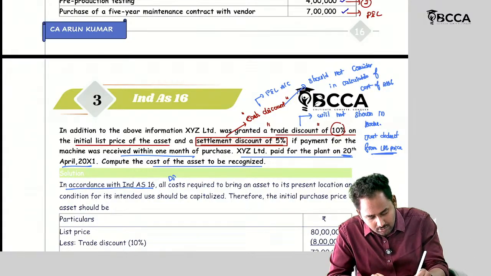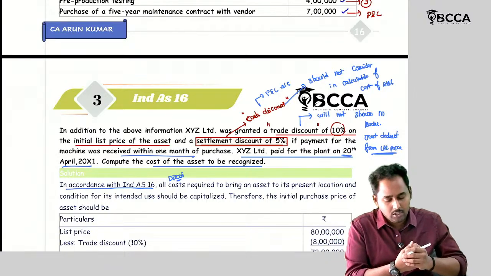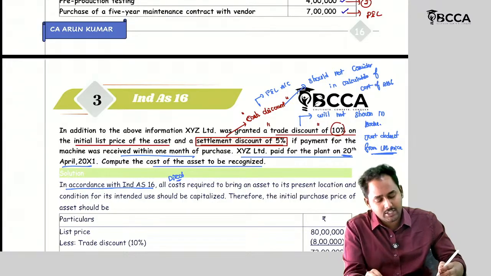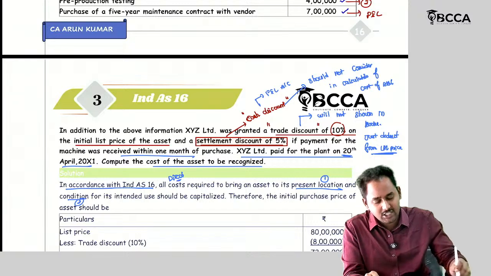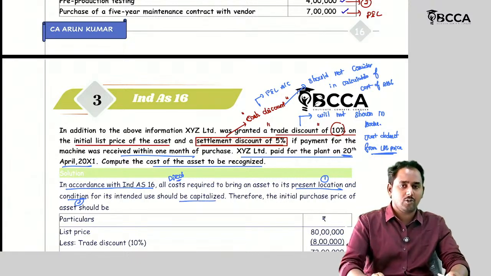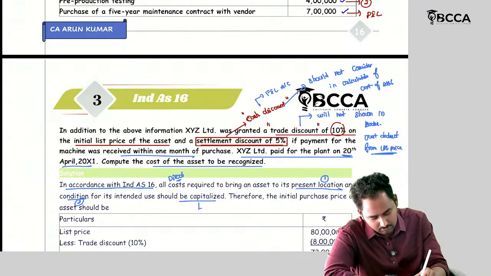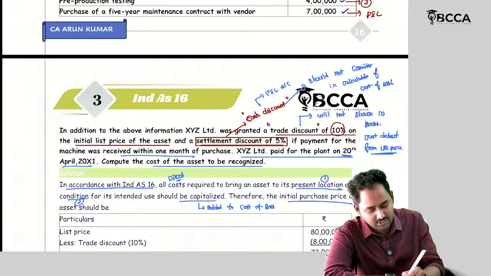All direct costs required to bring an asset to the present location and condition as intended by the management should be capitalized. Capitalized means added to the cost of asset. Therefore, the initial purchase price of the asset should be.